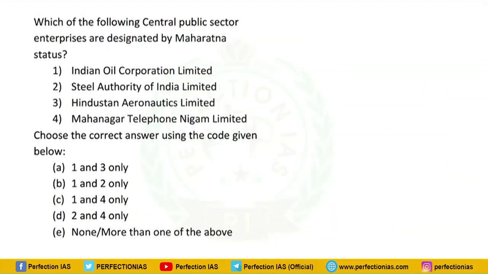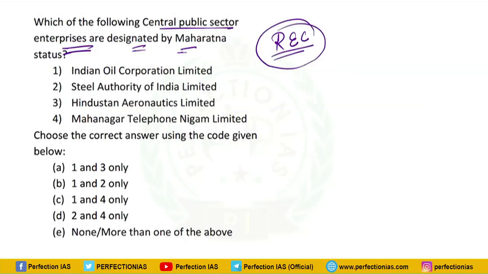Next question is, which of the following central public sector enterprises are designated Maharatna status? So this question is quite important, as recently REC, that is Rural Electrification Corporation, was given the status of Maharatna company in September 2022. So it is recent news. Now total 12 Maharatna companies are there.